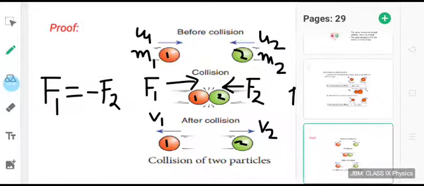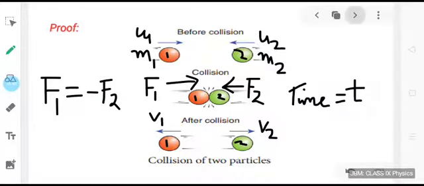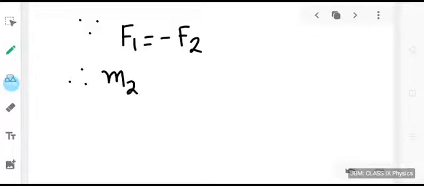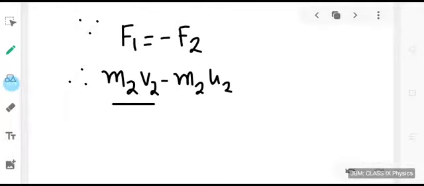Let us substitute the expressions for F1 and F2. Since F1 is equal to minus of F2, we can write it down as such.